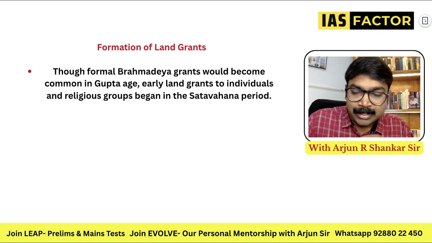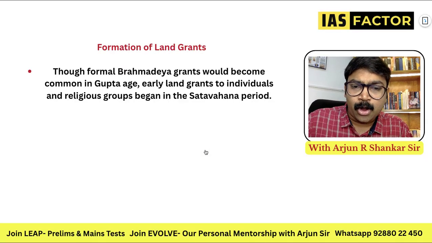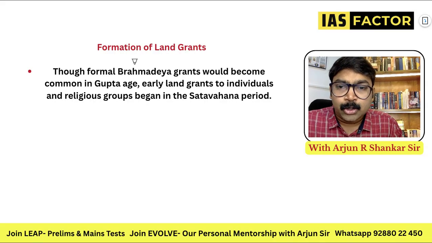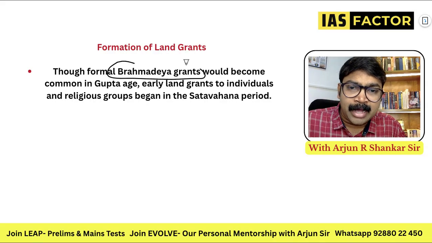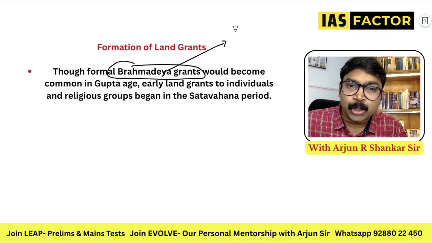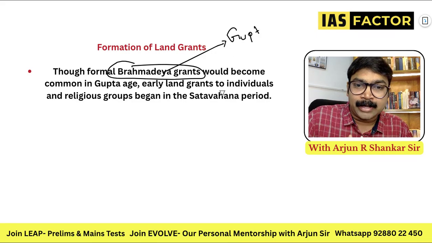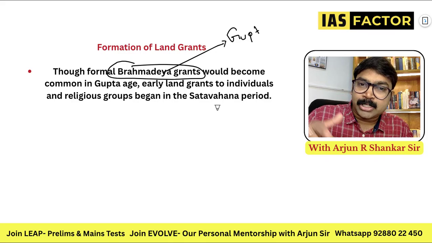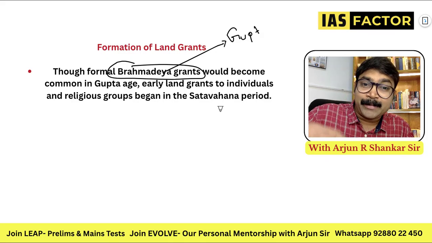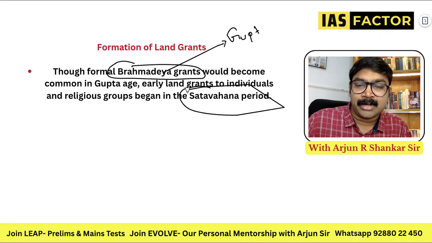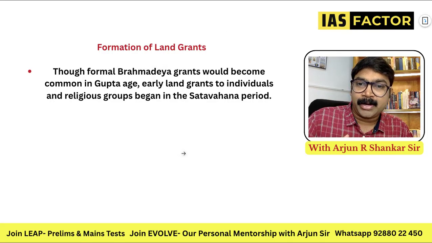And what are land grants? What is the concept of the land grants? So that is called a Brahmadeya grant, which we will find later in the Gupta period. When we learn the Gupta period, you give the land for something. It is the Brahmadeya grants. So this type of grant is not coming in the Gupta period for the first time. It is actually coming in the Shatavahana period itself. This is something that we have to learn.